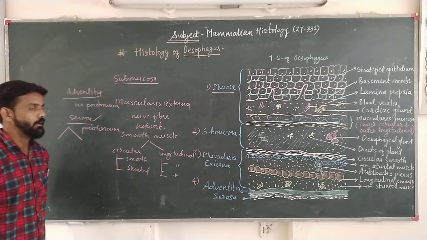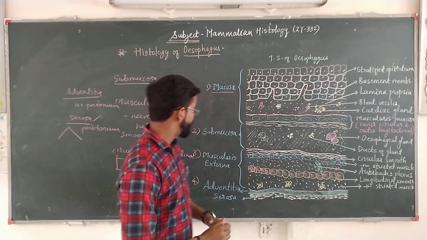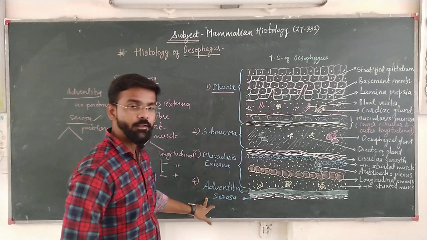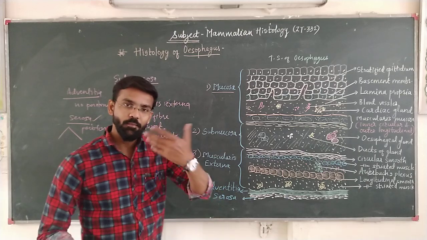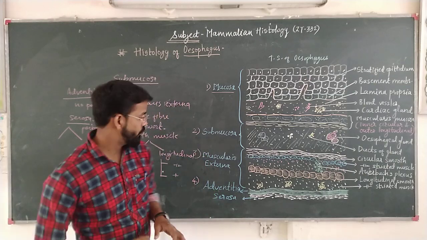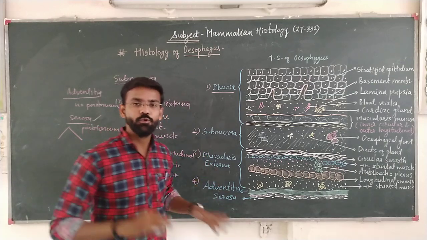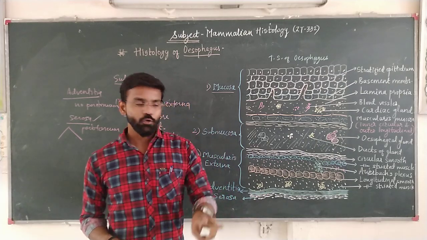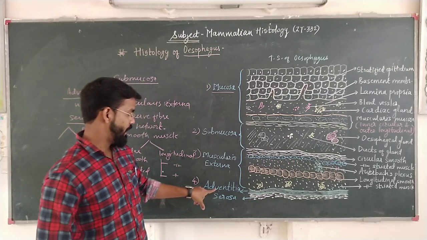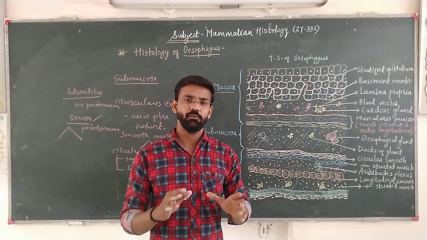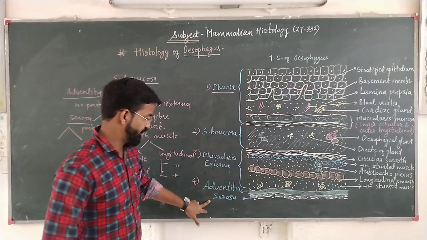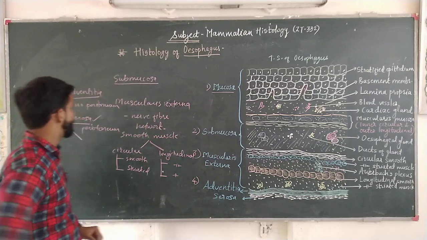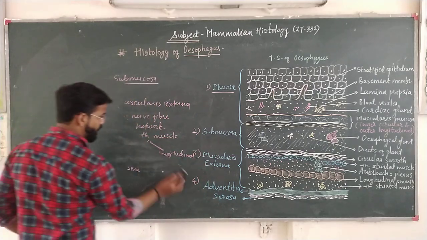This is the histological structure of esophagus, in which we have seen mucosa, submucosa, muscularis externa, and adventitia and serosa. In the remaining upcoming parts of alimentary canal, they consist of either adventitia or serosa. Most of the time, serosa is present, but only the esophagus is the structure where both of them are present. Adventitia is present in the region of esophagus above the diaphragm, and serosa is present in the region of esophagus below the diaphragm. This is the histological structure of esophagus.